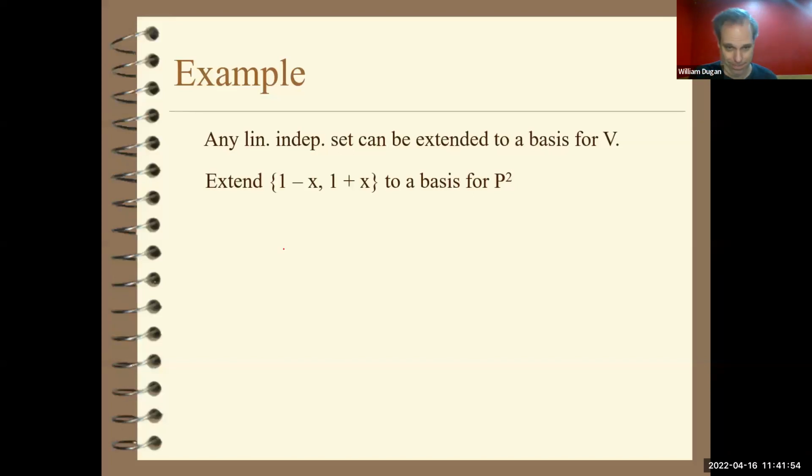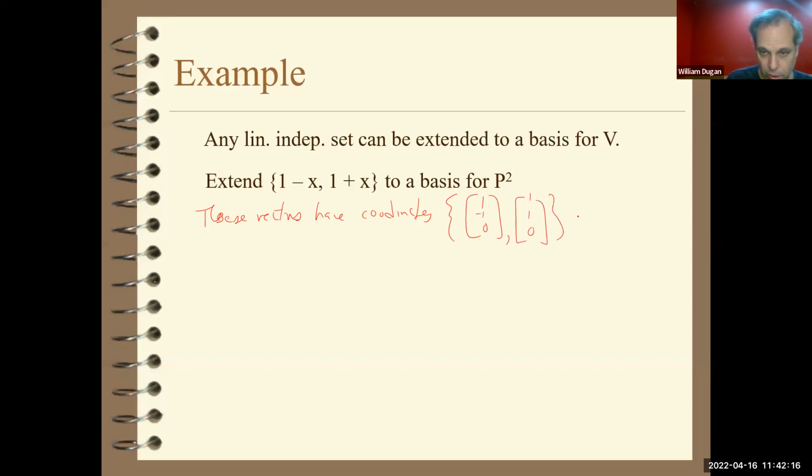So then these vectors have coordinates, which is 1, negative 1, 0, 1, 1, 0, relative to the standard basis